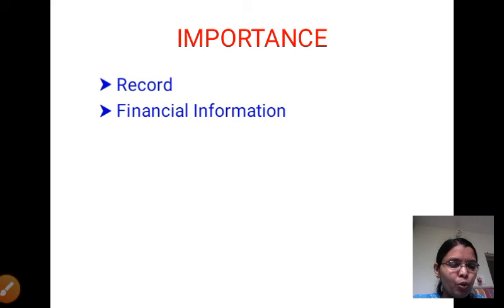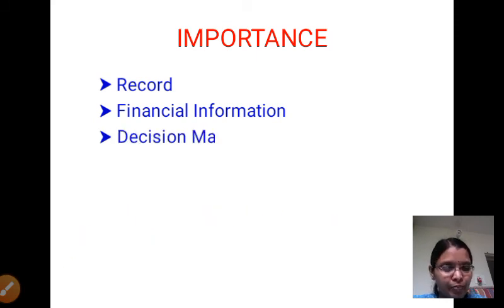Bookkeeping is useful to get information related to profit or loss, assets and liabilities, investment, stock, etc. Then decision making. Bookkeeping provides financial information to the businessman. Using that financial information, he can take financial decisions easily.